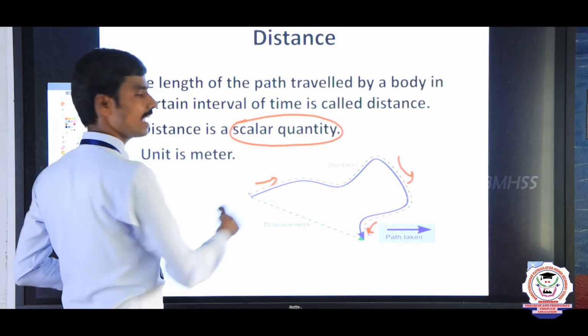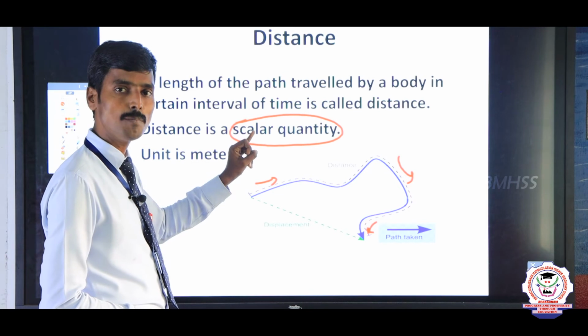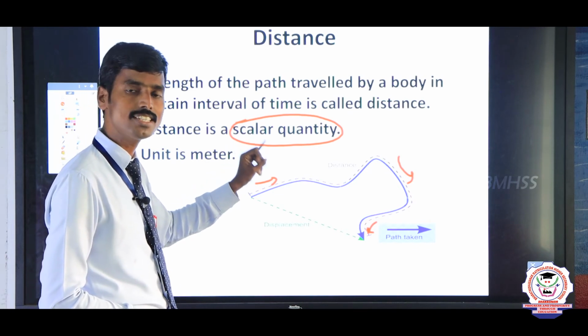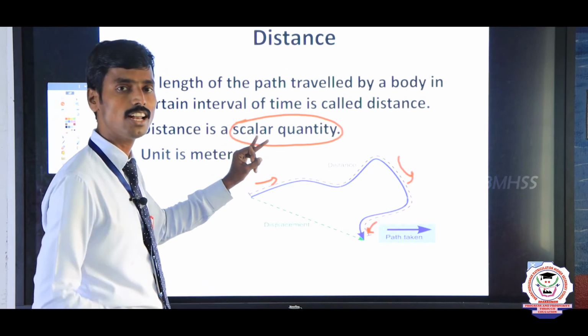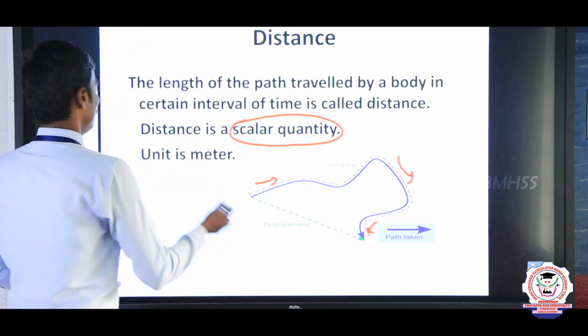See, it is a scalar quantity. These three points are very important. It is the total path length covered by an object. This is called distance. Sorry, it is a scalar quantity. The SI unit of distance is meter. So, next topic.